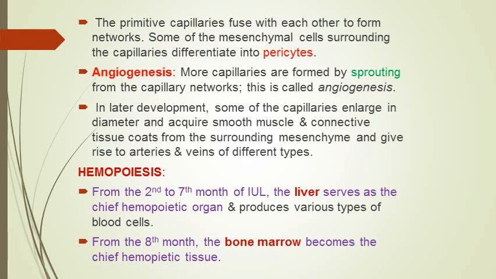Although liver retains capacity to form blood in case it is needed in later life under some special conditions like heavy loss of blood or other diseases causing blood depletion, then liver may be stimulated to take up the function of formation of blood, but normally liver does not form blood after birth, and the blood formation or hemopoiesis occurs in the red bone marrow.